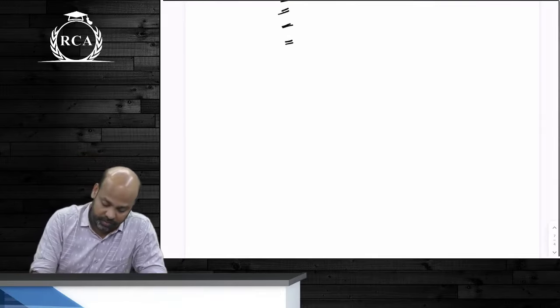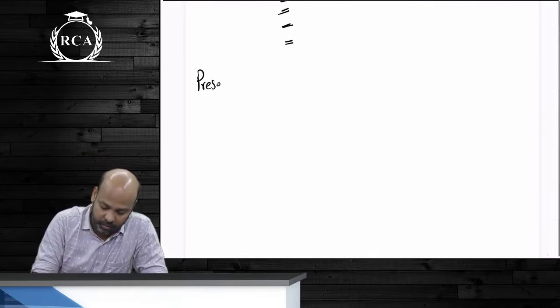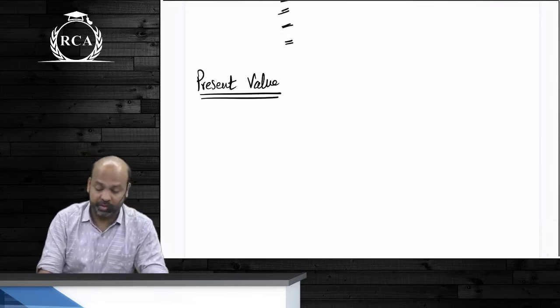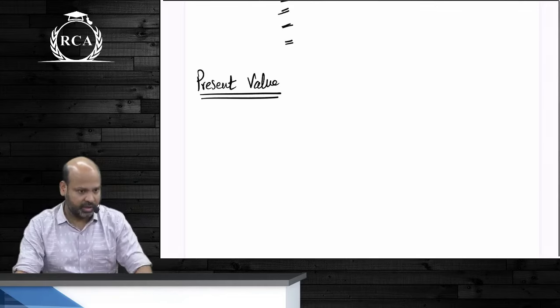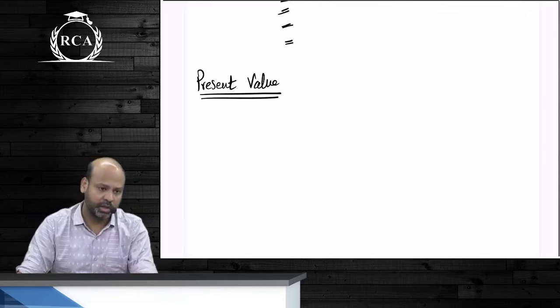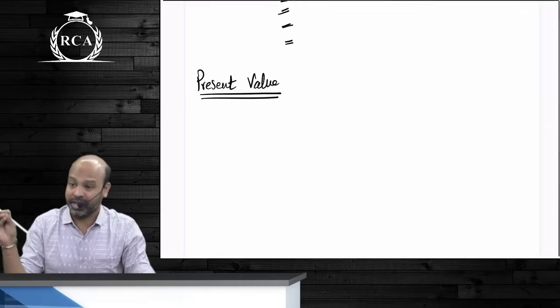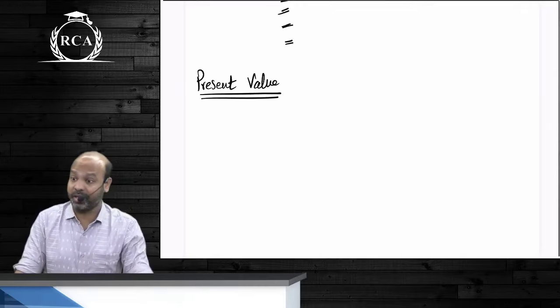Write the next side heading, beta. Present value. I will cover multiple compoundings and effective annual rate later, guys. Let me go in the order that I want. Just understand the meaning of simple interest and compound interest. The next concept to be understood is present value.